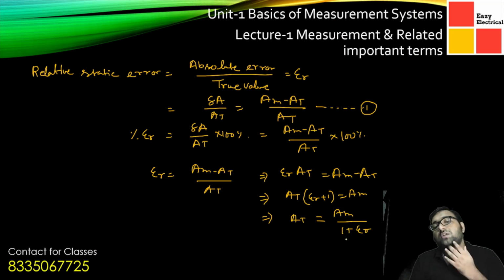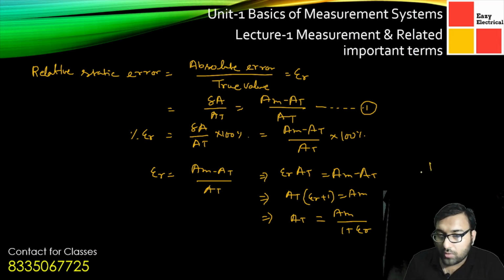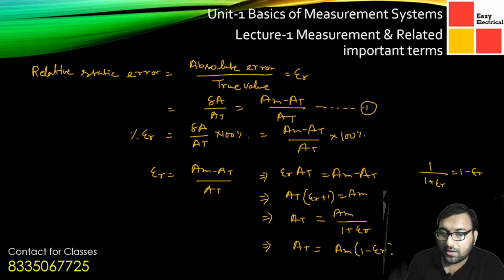Now 1 by 1 plus epsilon r can be approximated as 1 minus epsilon r. So AT can be represented as AM into 1 minus epsilon r.